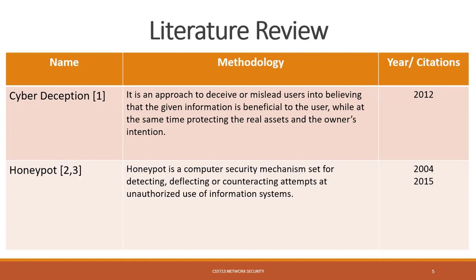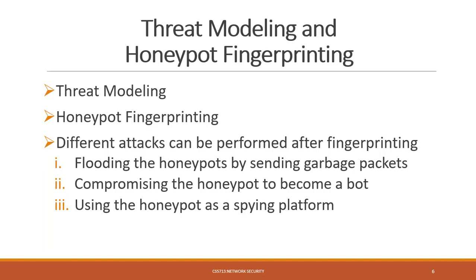So this is the literature review. As I already told you, what is cyber deception and a honeypot. Cyber deception is an approach to deceive or mislead users into believing that the given information is beneficial, and a honeypot is a computer security mechanism set for detecting, deflecting, and counteracting attempts at unauthorized use of information systems. So here is threat modeling. Threat modeling is a procedure for optimizing network security by identifying objectives and vulnerabilities and then defining countermeasures to prevent or mitigate the effect of the threat.